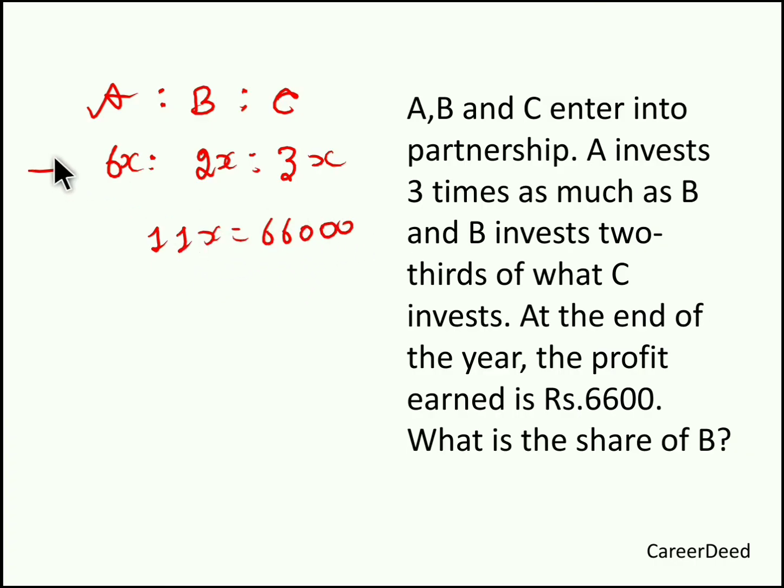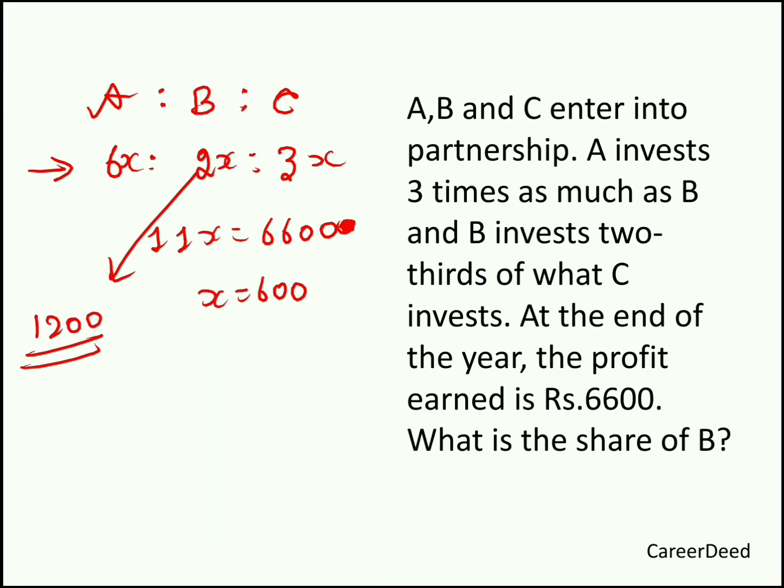See, this is their investment ratio. Based on the investment only, we have to divide the profit. Now for this 11 parts, they are getting the profit, I mean, it's 6,600, right? For this 11 parts, they get 6,600. For one part, they will get 600 rupees. Now we have to find the share of B, right? So share of B is 2 parts. So 2 into 600, we have to give 1,200 for B. Hope you understood the problem, right?